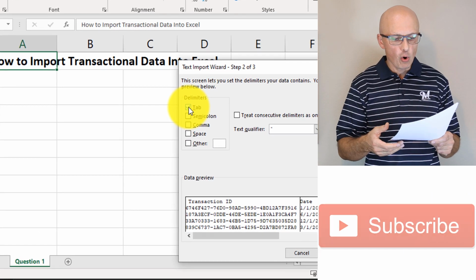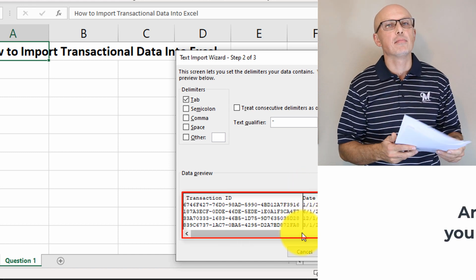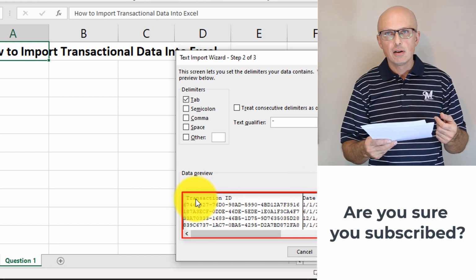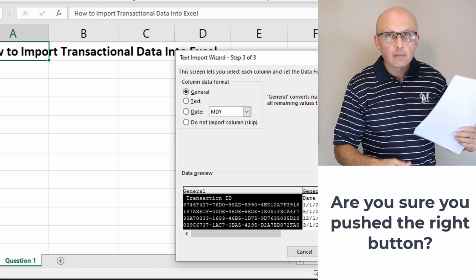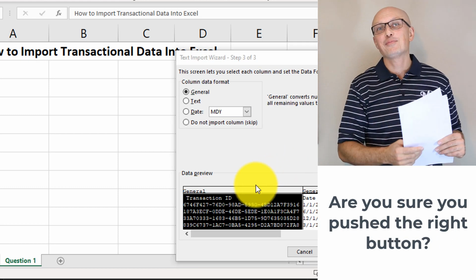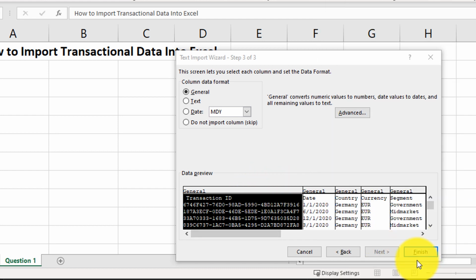Excel predetermined that this is a tab delimiter, which is correct, because now you see the line between the columns, and you see the first row is selected as a header row. And then we click Next again. Defining data types is an optional step. You do not necessarily have to do it. You can just click Finish and define it later in Excel. And this is what I'm going to do.